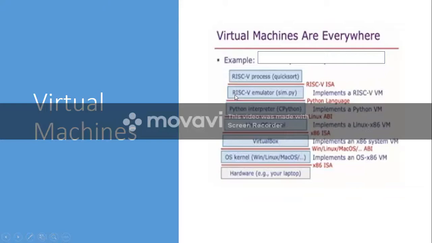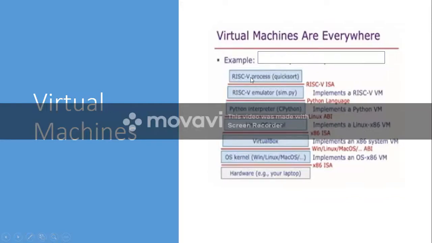Now you want to write a quicksort program which executes on this RISC-V emulator. So it is something like writing a program for microprocessor 8080 or 8088. Here you are writing a program for the RISC-V emulator. What program? You are writing a quicksort program, and you are writing it for the RISC-V processor. So you will use the syntax of RISC-V. You will not use Python syntax.